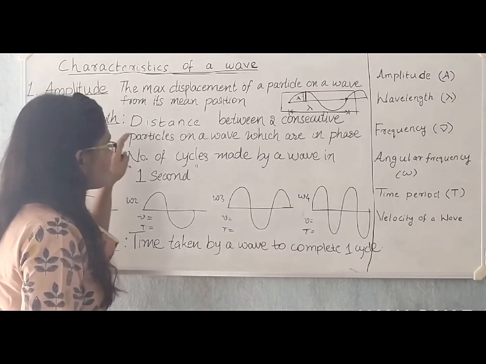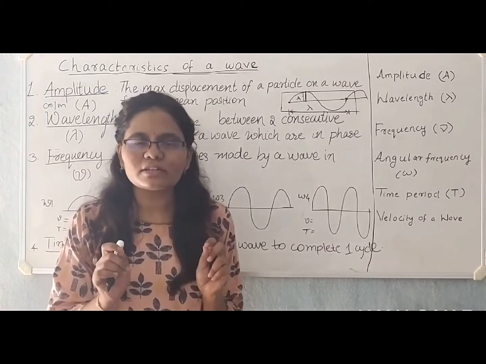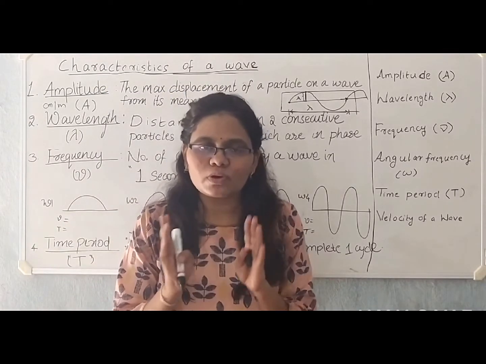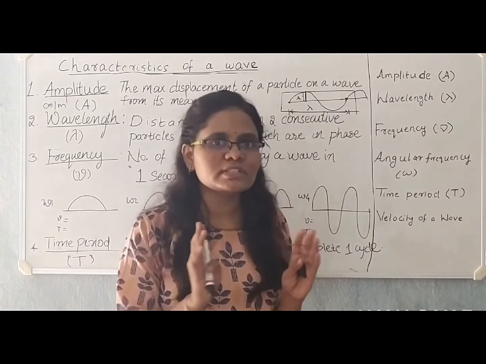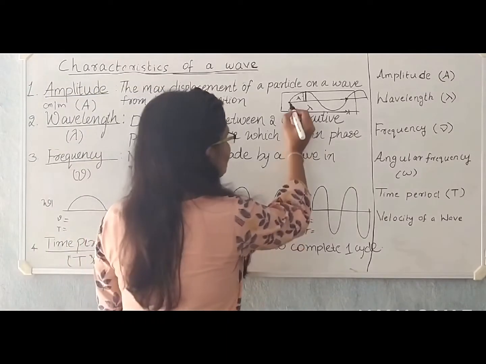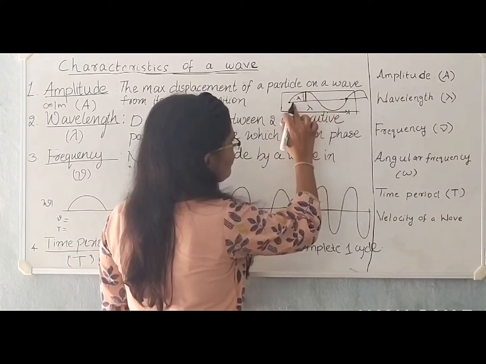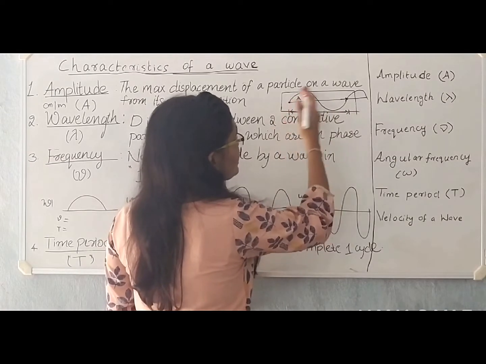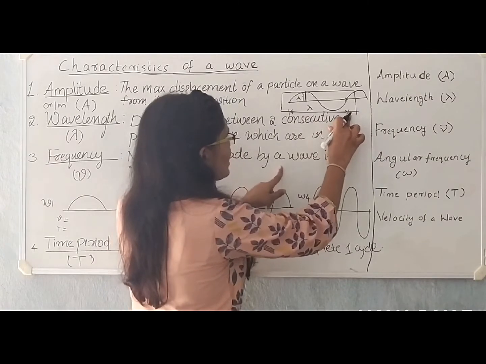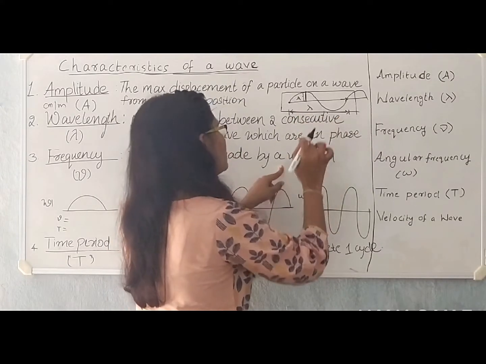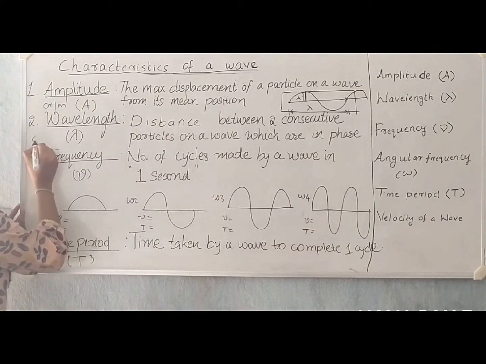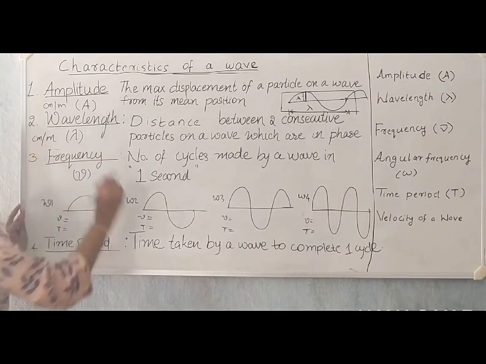Now, wavelength. Wavelength is the distance between any two consecutive particles on a wave which are in phase. People generally define it as the distance between two consecutive crests or troughs, which is also right, but this is the most generalized statement. Consider this particle. Now, where is the next consecutive particle which is in phase with this particle? This is it, right? The distance between these two particles is the wavelength, and it is denoted by lambda. Since it is also a distance, it has the unit of centimeters or meters.